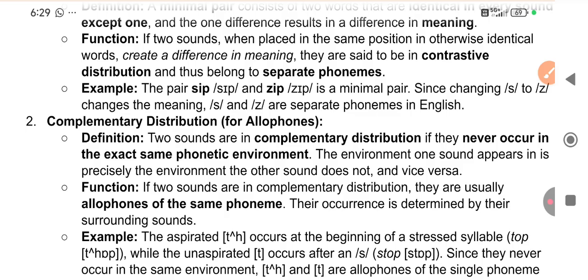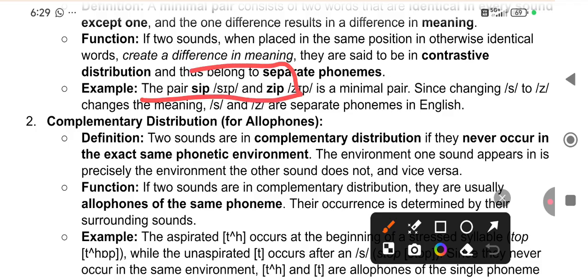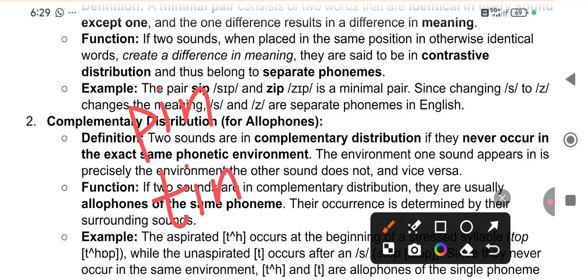We have already discussed this. For example, this is the pair sip and zip, right? It's a minimal pair. I'll give you examples: pin, tin, right? Sip, zip.